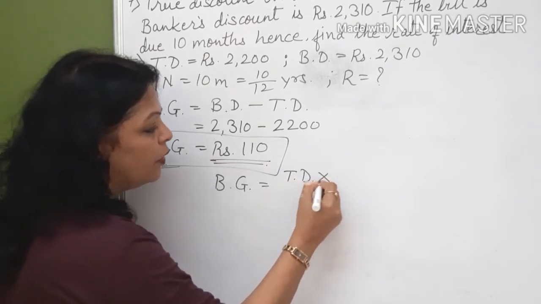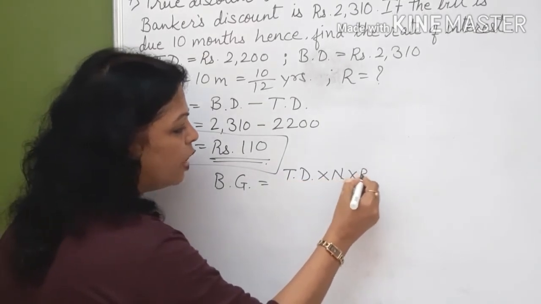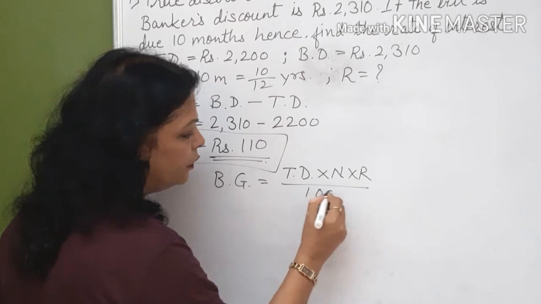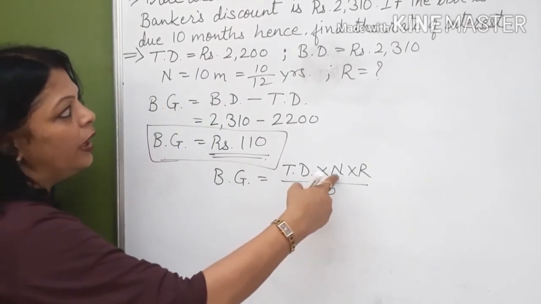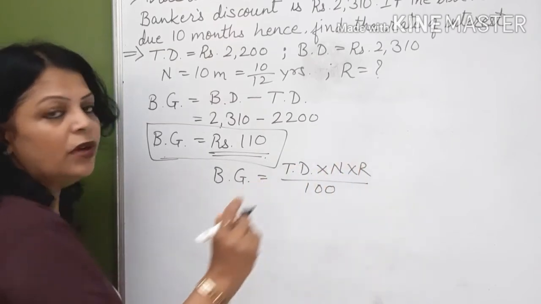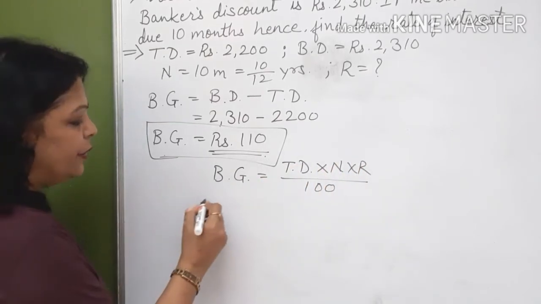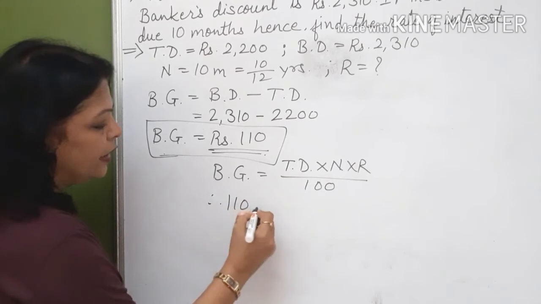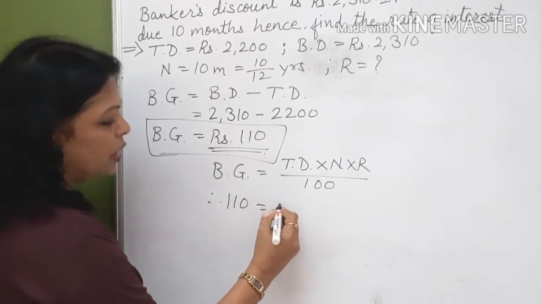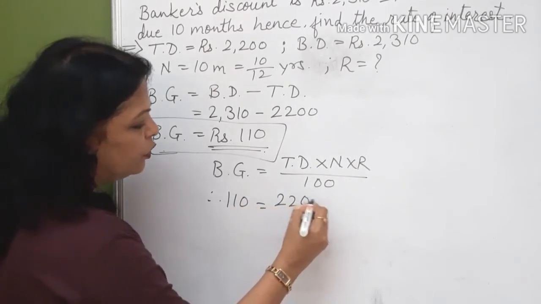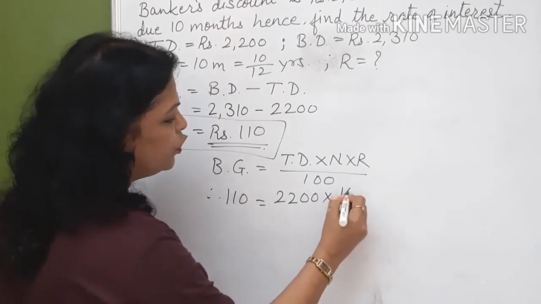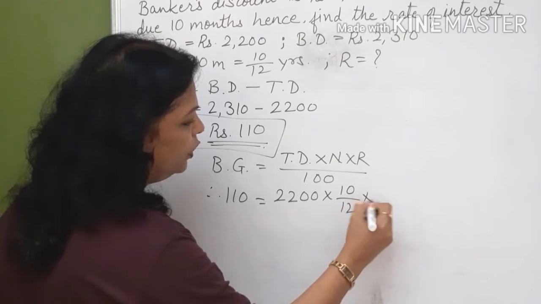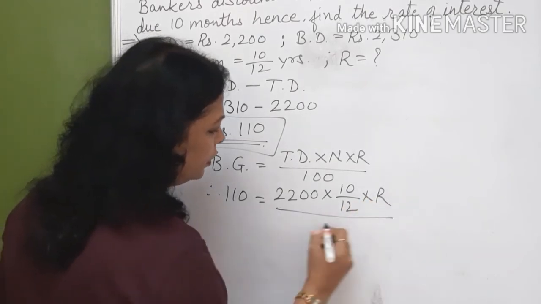So true discount into n into r upon 100. Now we know banker's gain, we know true discount, we know n. Only we have to find now r. So let us substitute. So banker's gain is 110, true discount is 2200, n is 10 by 12 into r upon 100.